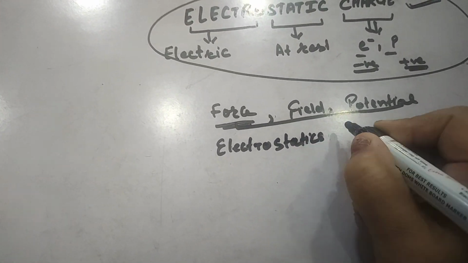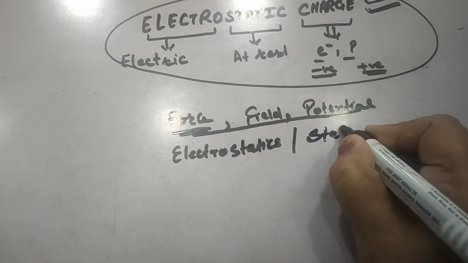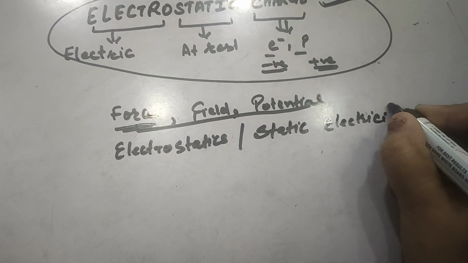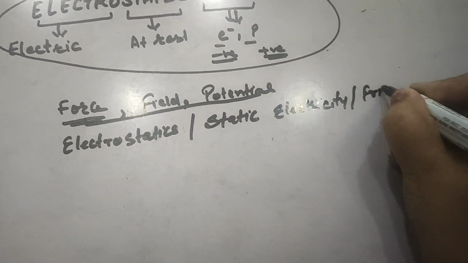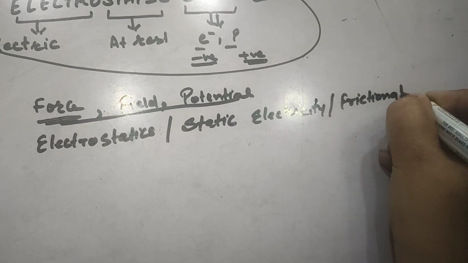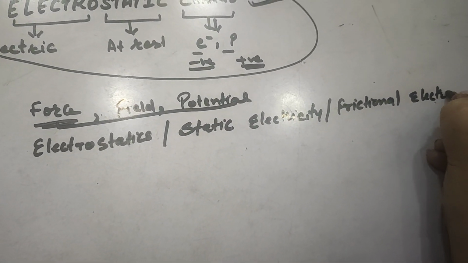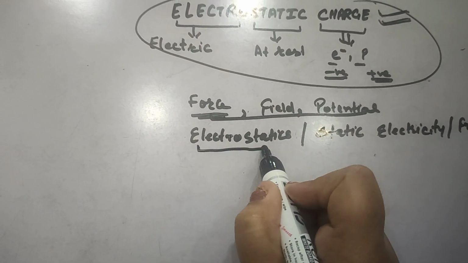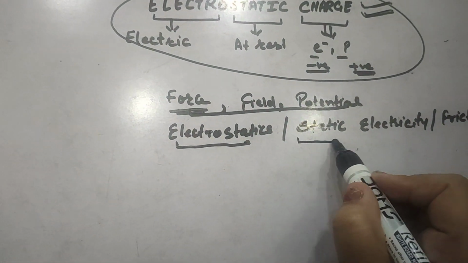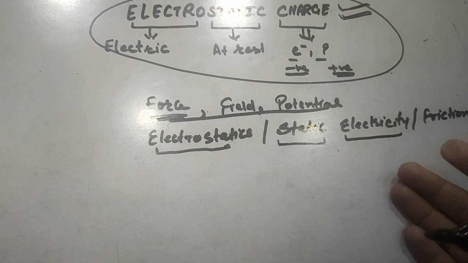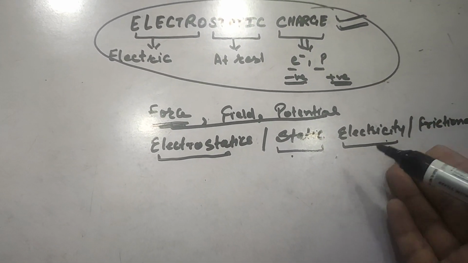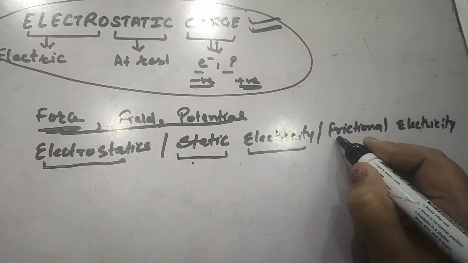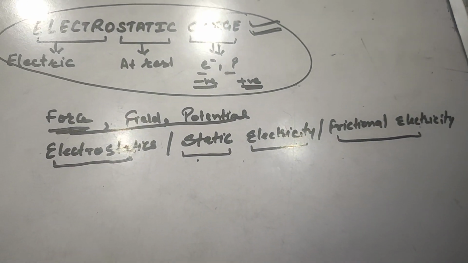Electrostatics, or static electricity, or frictional electricity. Now we can well understand electrostatics, as I told earlier. Static electricity is also okay, because static electricity means electricity which is produced due to charges at rest, due to static charges. Now why is this called frictional electricity?